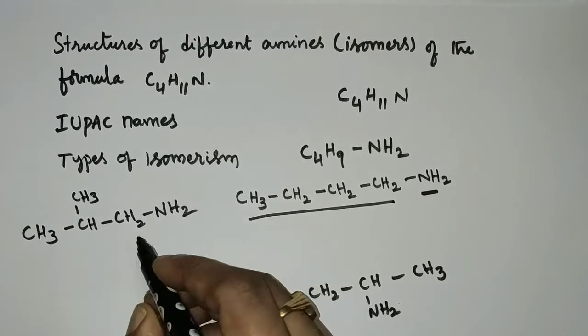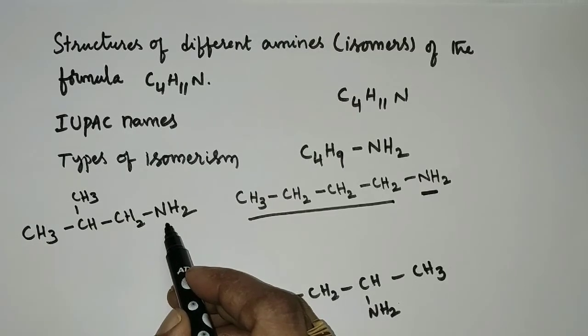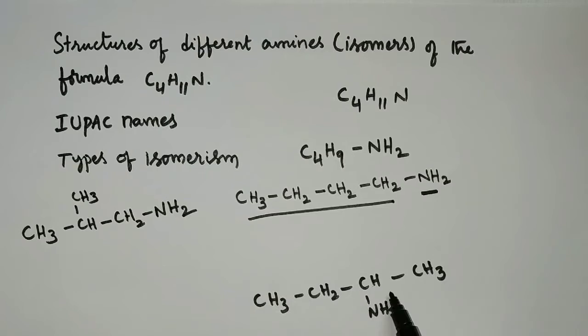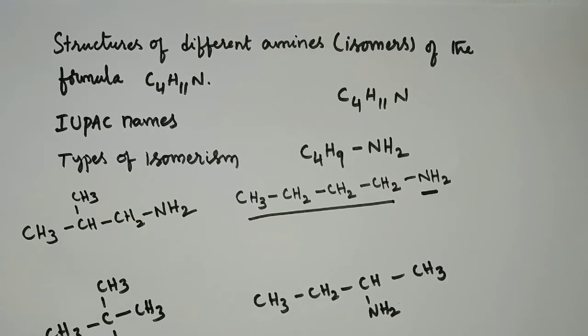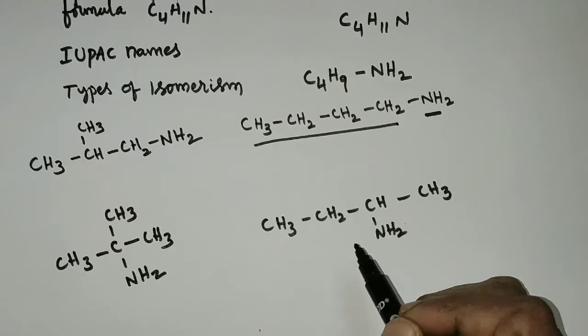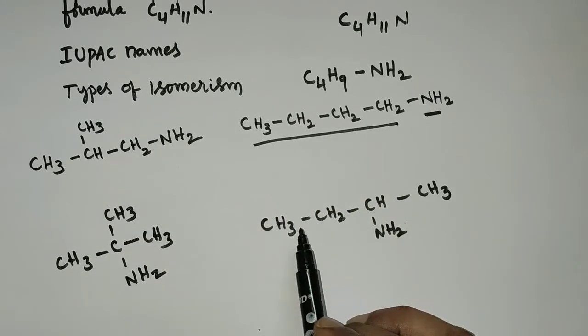So here you have only 3 carbon atoms in the longest carbon chain bonded to the NH2 group. And for the second carbon also I am going to make the same change. I will make the number of carbons in the longest carbon chain 3. These are all primary amines. I can see no other possible structures in primary amines.